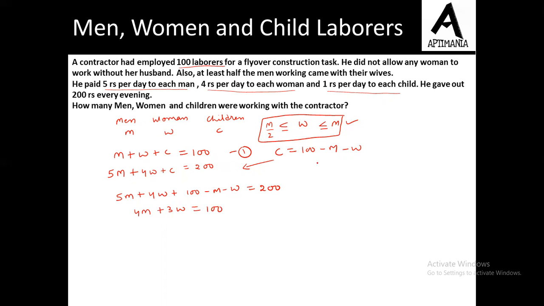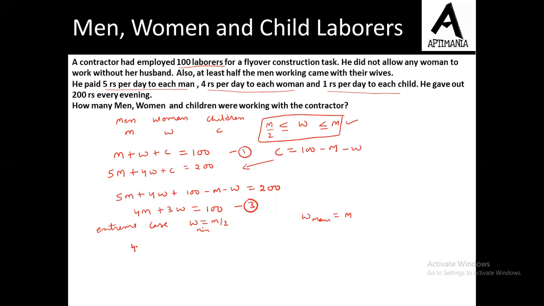So we'll try to use this condition. Now let us take the extreme cases. What extreme cases am I talking about? The extreme cases are the minimum number of women, equal to M by 2, and the maximum number of women possible, equal to M, that of men. Right. So I am taking two extreme cases. Now substitute this value in this particular equation. Let me mark this as equation 3.